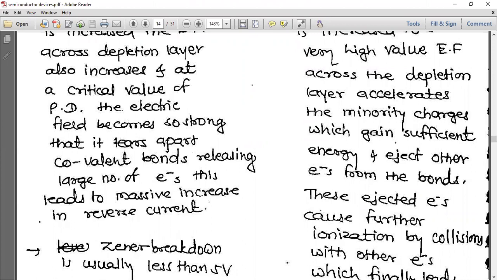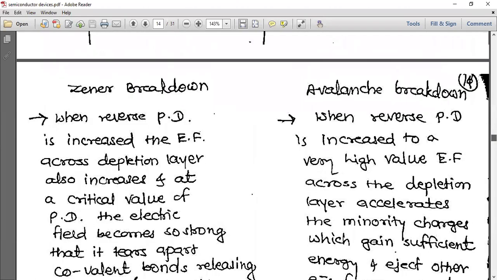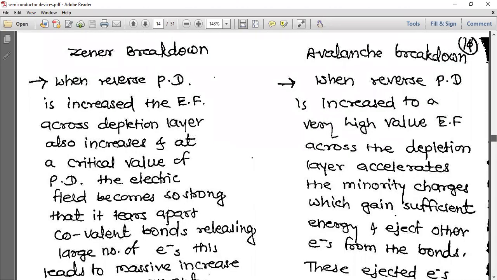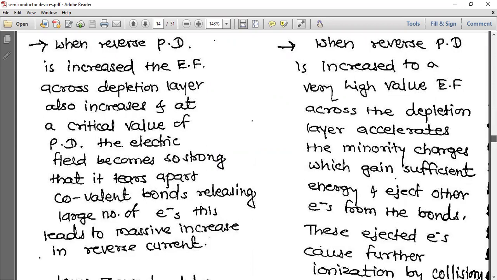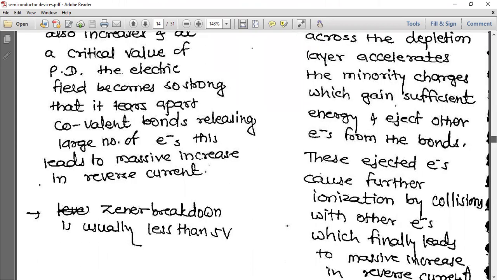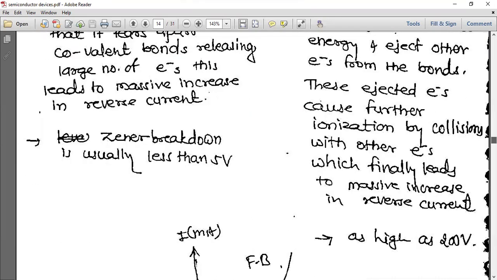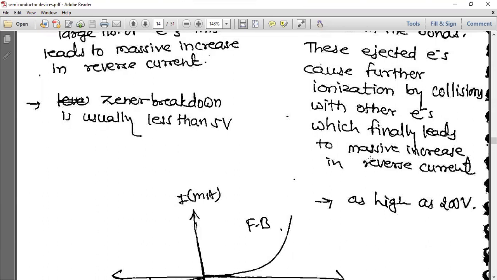Here what happens? See here, when the reverse potential difference is increased to a very high value, the electric field across the depletion layer accelerates the minority charge carriers, which gain sufficient energy and eject other electrons from the bonds. These ejected electrons cause further ionization by collision with other electrons, which finally leads to a massive increase in reverse current.